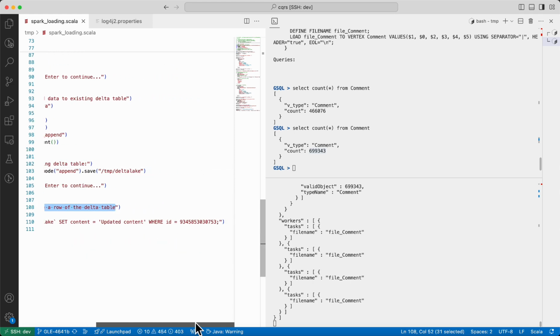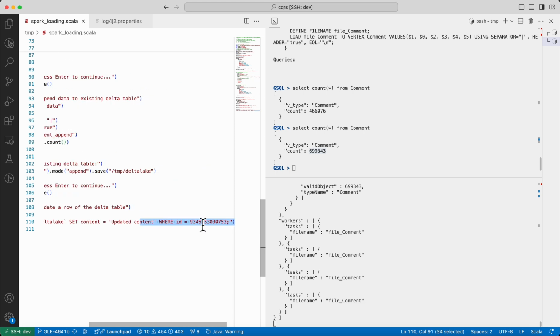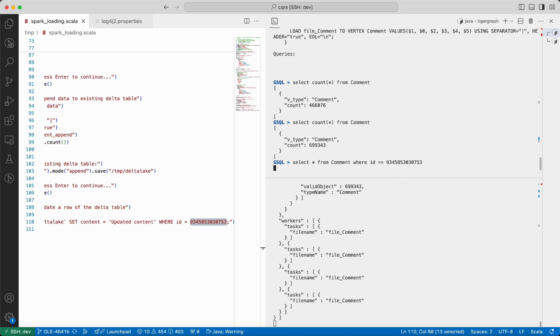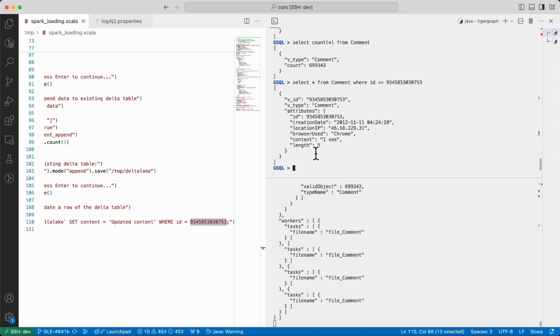Next, let's update the row with an ID starting with 9345 in the source Delta Lake table. First, let's identify the row to update. Assume the ID starts with 9345. Before the update, the content of this vertex is IC.